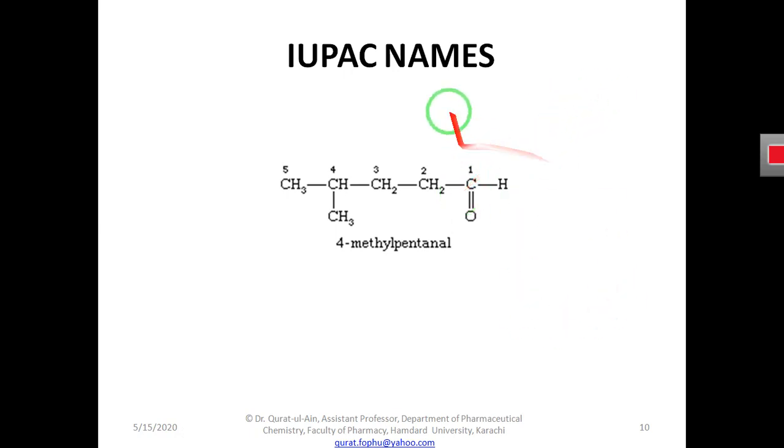You will identify it from the functional group. If this carbonyl group, C double bond O, is attached to one hydrogen and the other is the R radical, then it is an aldehyde.